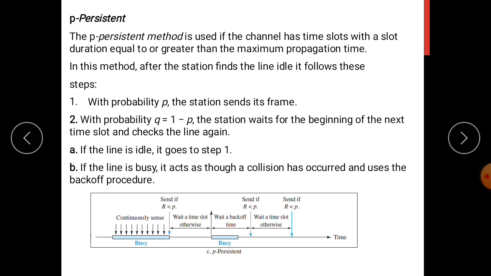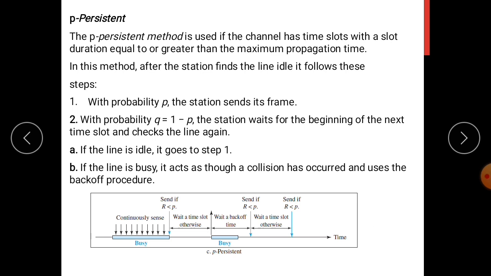The next method is the P persistent method. This can be used if the channel has time slots with a time duration equal to or greater than the maximum propagation time. The P persistent approach combines the advantages of one persistent and non-persistent strategies. That is, it will reduce the chance of collision, and also it will improve the efficiency.